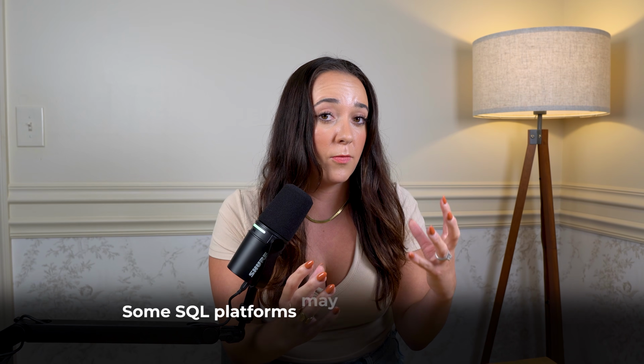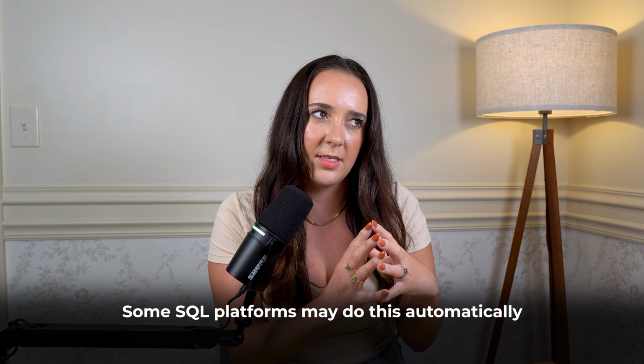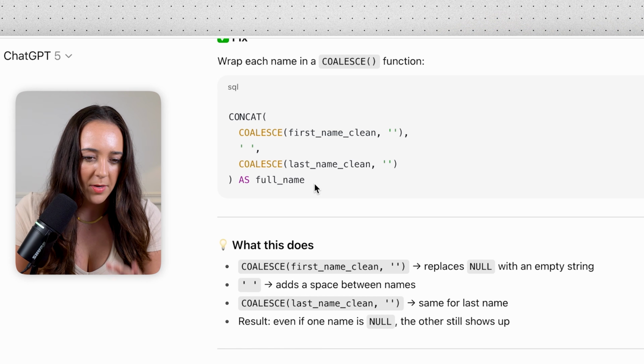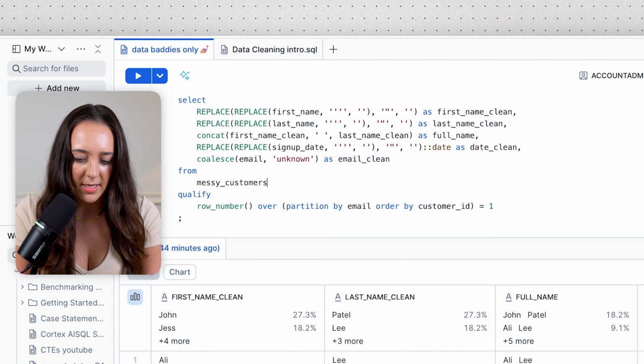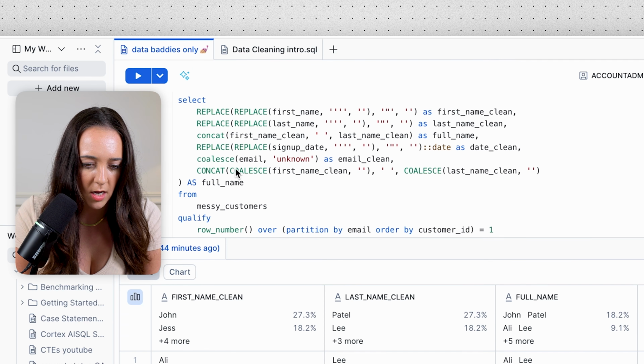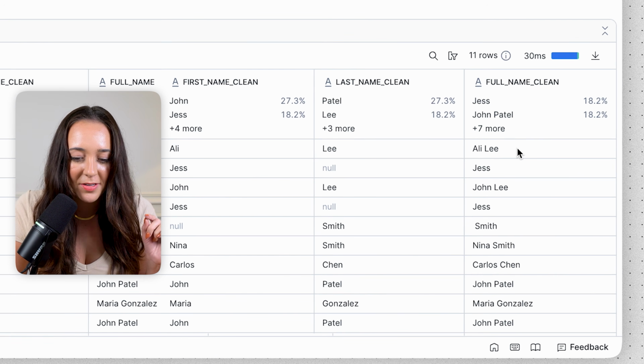So that way, if we're missing a first name or a last name, it's not going to produce a null full name, because instead it's going to replace those null first names or last names with an empty string. And then it's going to give us a full name that's not complete, but at least we'll have something there instead of a null value. So now I'm going to copy and paste this over and let's see if it works for us. Okay, let's clean this up. Okay, and finally, we can see that this did actually fix our issue.